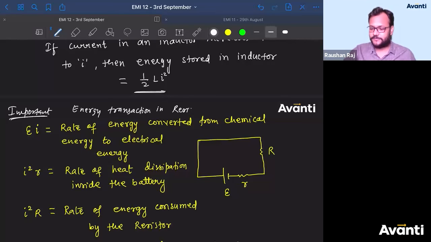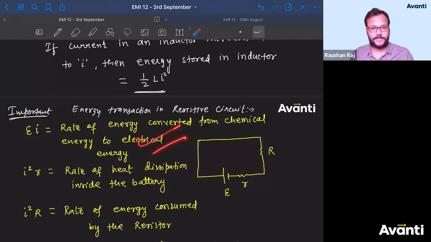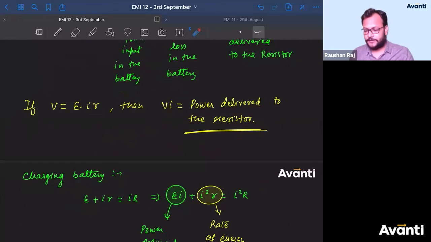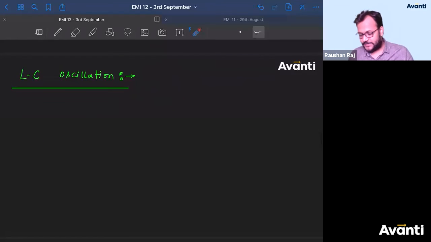In resistive circuit. So these are basic things. इसको याद रखिएगा, ठीक है? Let us move on to the next part, that is LC oscillation. ठीक है बच्चा लोग?